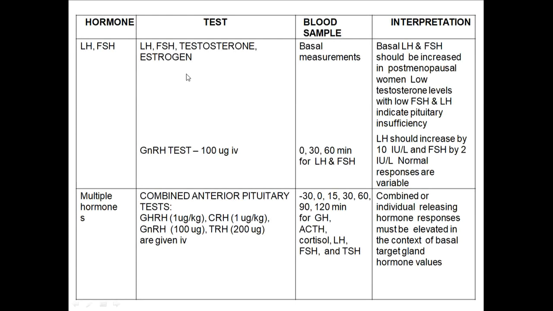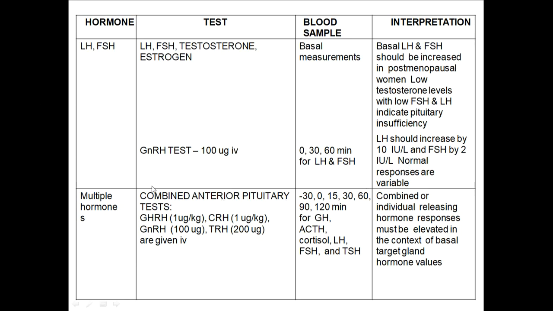For LH or FSH, the first thing is basal levels of LH, FSH, testosterone, and estrogen have to be measured, and here LH and FSH levels will be low, along with low testosterone and estrogen levels. The provocative test is the GnRH test, that is the gonadotropin releasing hormone test, given in a dose of 100 micrograms IV, and LH and FSH levels are measured. Normally, LH levels should increase by 10 international units and FSH by 2 international units per liter. If such an increase is not seen, then it is indicative of gonadotropin deficiency.